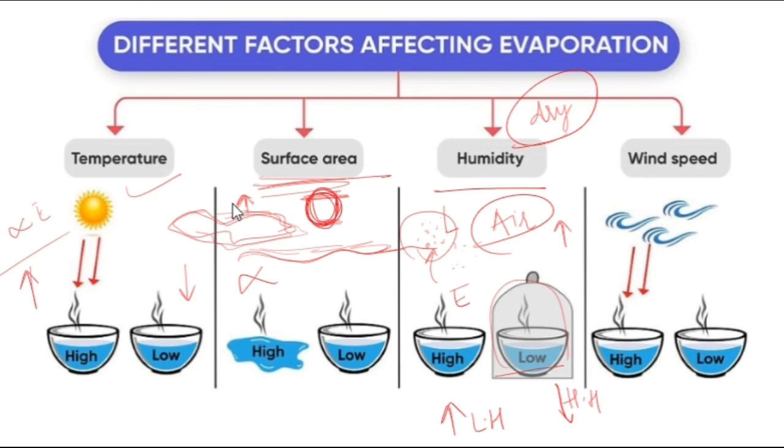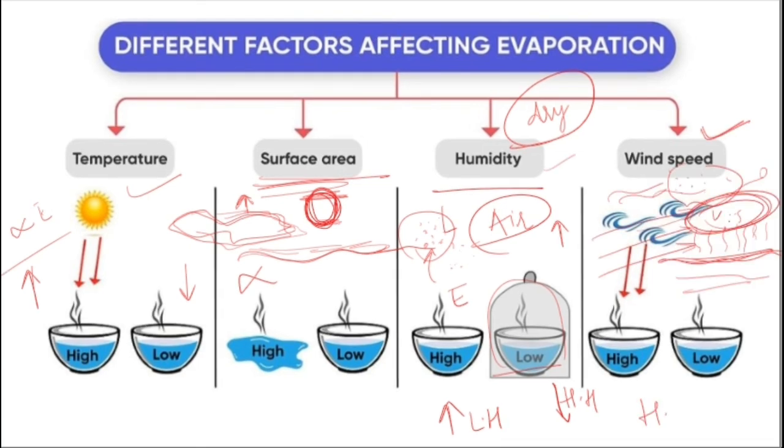high humidity. Same applies with the wind speed. What happens? The higher the wind speed, there are high chances that the wind will carry along the water present in the vapors and more space will be available for evaporation. So the higher the wind speed, the higher the rate of evaporation. So this is also directly proportional to evaporation. Only humidity is inversely proportional to evaporation. All the other factors like temperature, surface area and wind speed are directly proportional to the phenomenon of